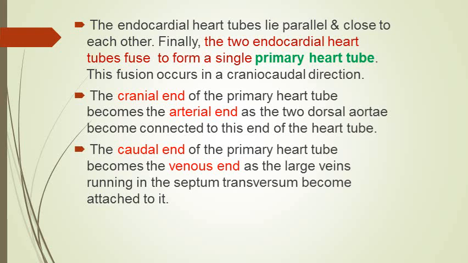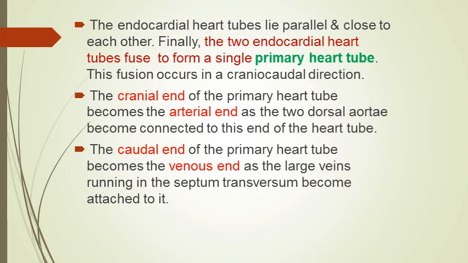So this fusion does not take place throughout the length of the two endocardial heart tubes simultaneously, but first their cranial regions fuse, then gradually this fusion proceeds in a caudal direction, first most cranial region, then middle region, and finally the most caudal region will fuse to form one heart tube from the two endocardial heart tubes.